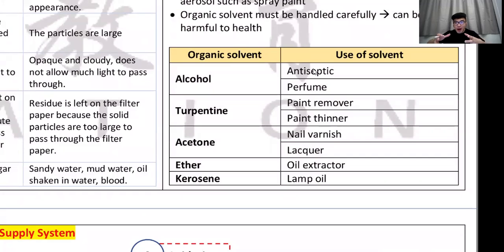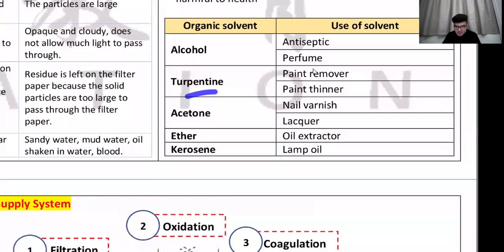As in, if you buy one can of paint, paint is very thick. Sometimes if you want to put paint onto your wall, this thing is so thick, it's like putting cream on the wall. So what do? Add thinner, lor. You add thinner, this thing is like water already, easier for you to paint your wall. So that's a turpentine.